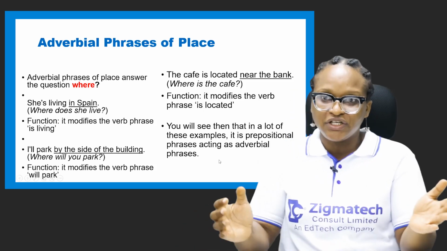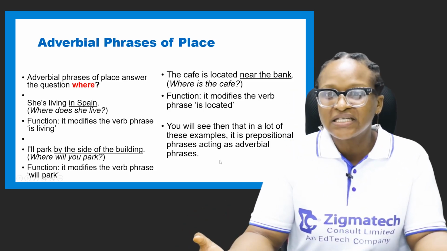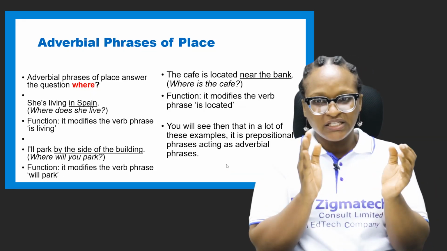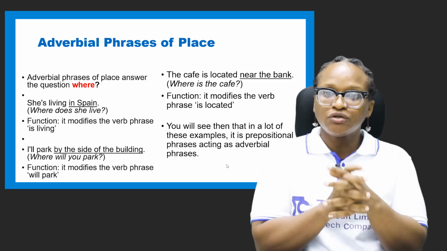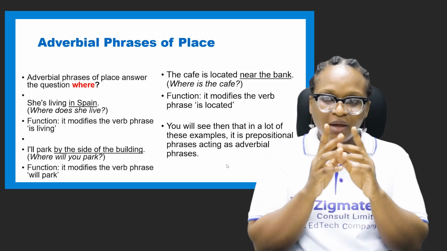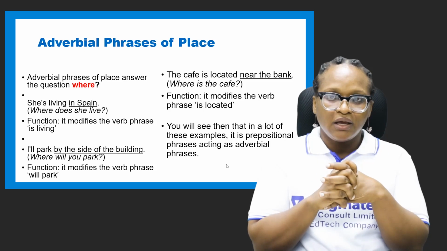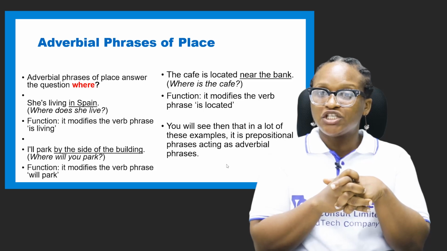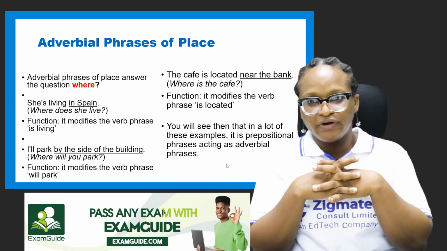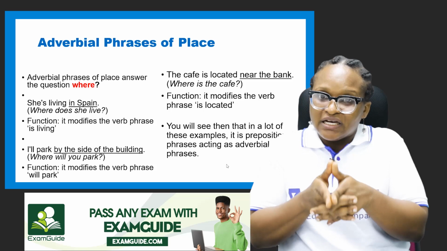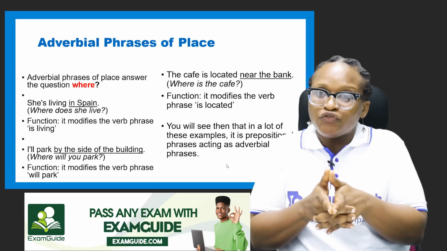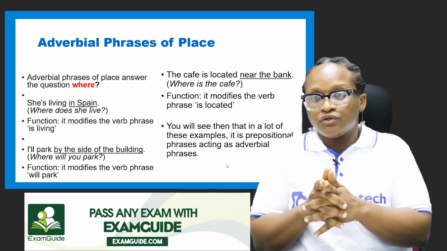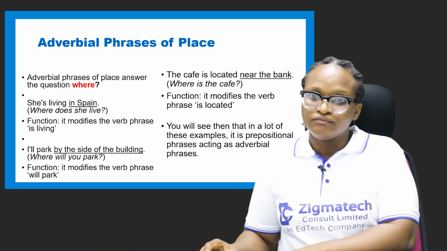Finally, we have adverbial phrases of place, which answers the question where. She's living where? In Spain. What's the function? It modifies the verb phrase is living. Yes, I can't leave out is and take living because I can't say she living in Spain. That's incorrect English. Though living is an action word, because of its use in the continuous tense, it needs the auxiliary verb to make perfect meaning.